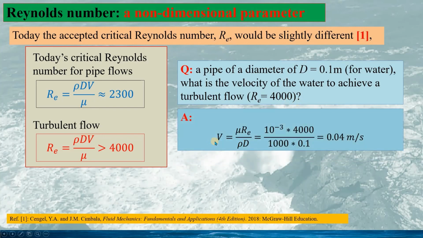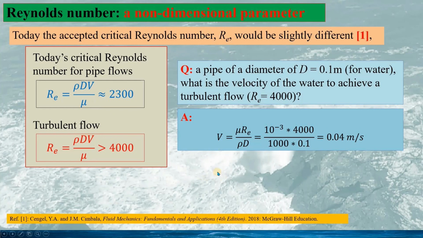The answer is calculated as this, and we use the water viscosity, the Reynolds number, the density of the water, and the diameter of the pipe. So the velocity would be 0.04 meters per second. So this is a very small velocity. That means in most cases, the flow in the pipe would be turbulent.